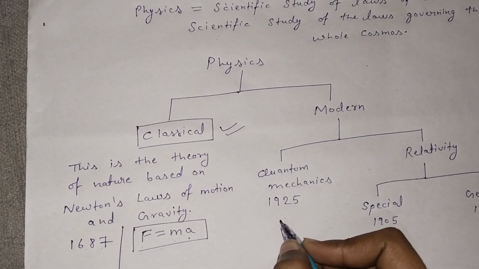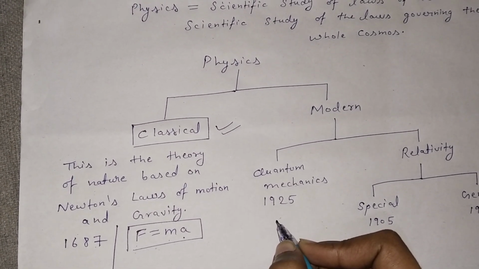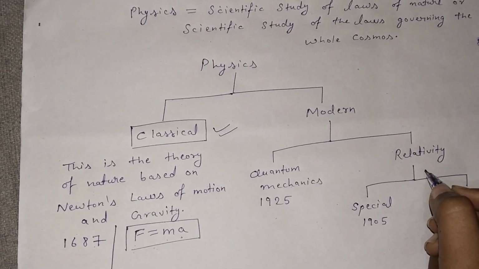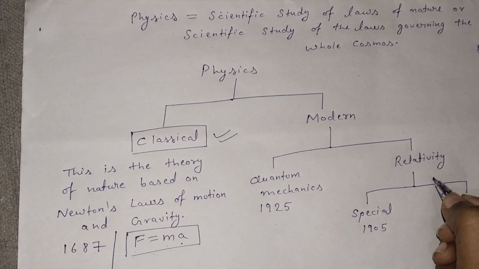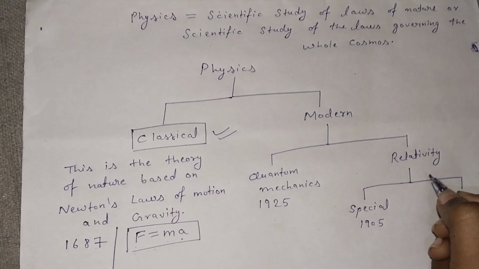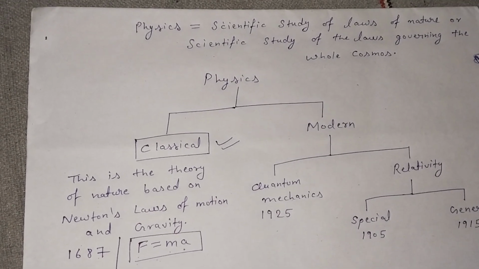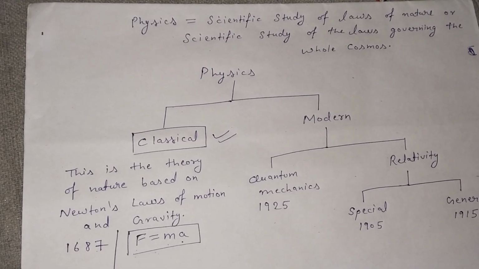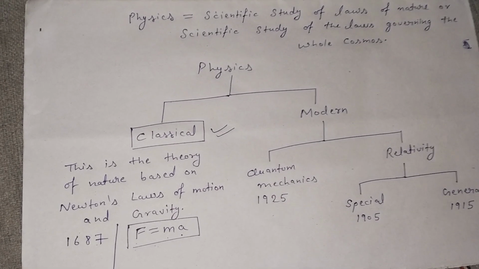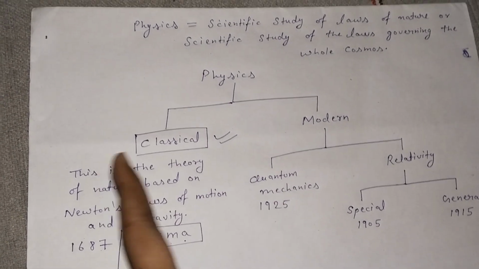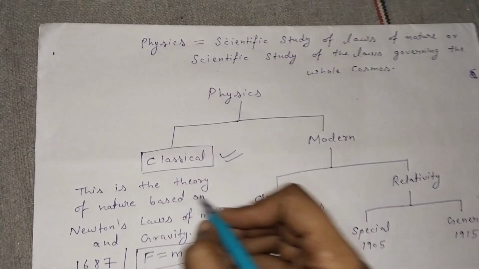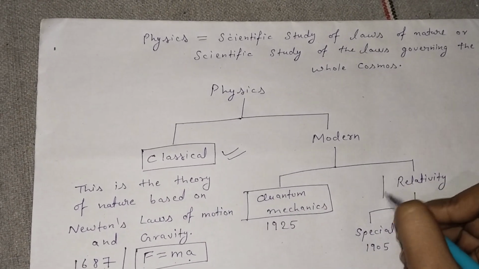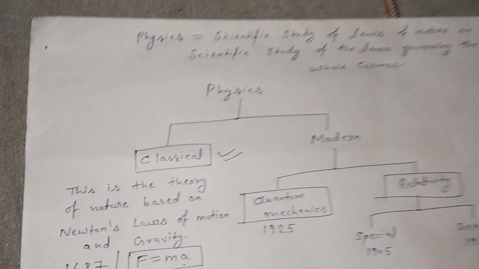Now relativity has its own flagship equation, and that is Einstein's field equation in the general theory of relativity. It was derived by Albert Einstein on 25th of November 1915. So all of these theories written here, classical mechanics, quantum mechanics, and relativity, have their own flagship equation.